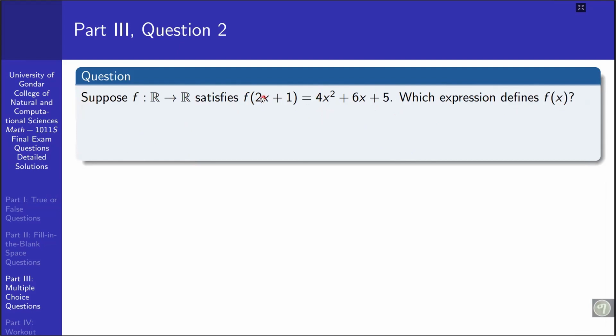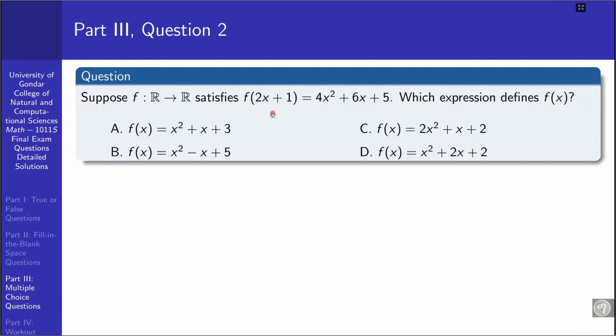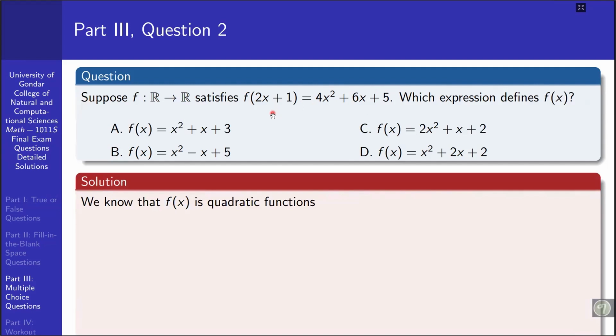Here f composed with this linear function, that is 2x plus 1, which we can call g of x, gives f of g of x. So g of x is linear. Since the output is quadratic, f itself must be a quadratic function. The alternatives are these. So to define the expression for f of x, we know it is a quadratic function. So let f of x be an arbitrary quadratic function, ax squared plus bx plus c, where a is different from 0.